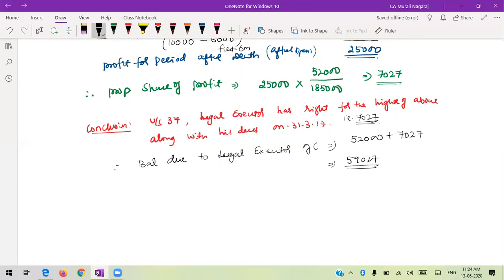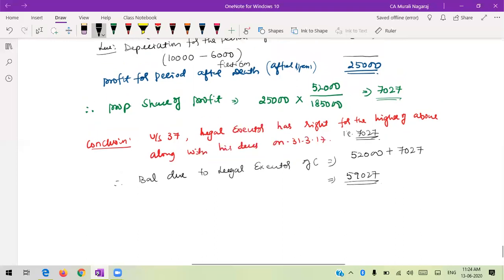Once it is disconnected, I'll start freshly with company accounts. 59,027 is the total; whichever is higher of the above, call it as B, my dear friends. So A or B, whichever is higher. It is getting disconnected. So this is the solution. Partnership is over.